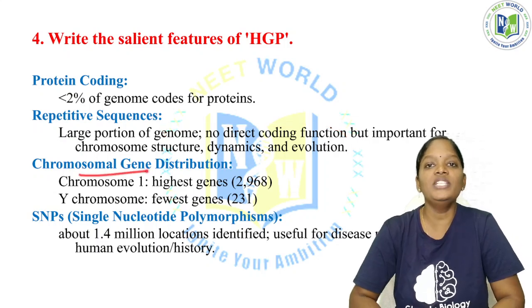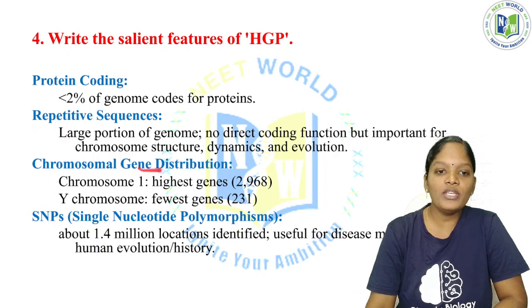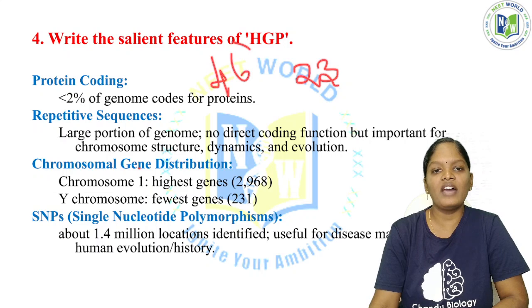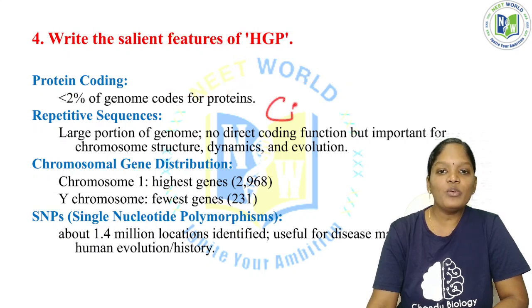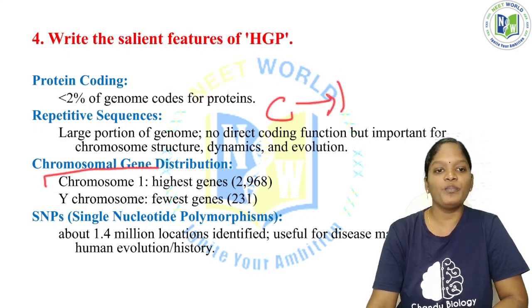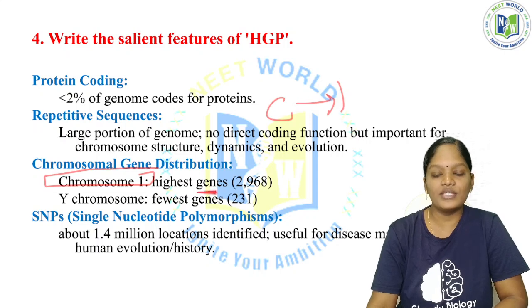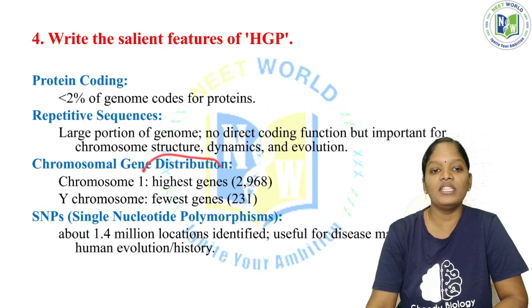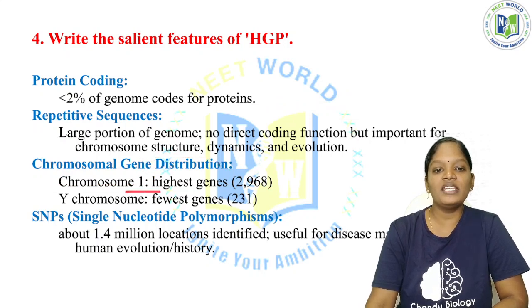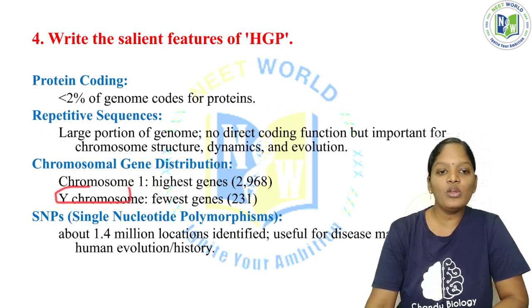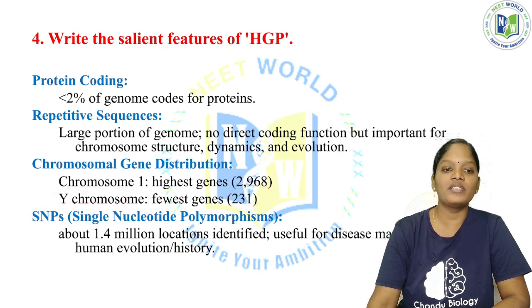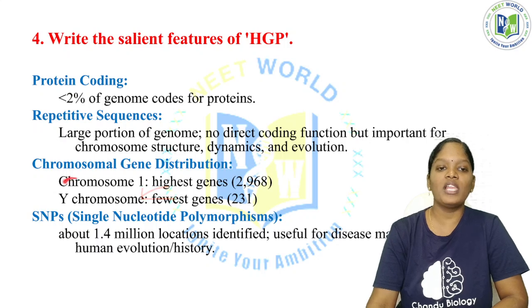Now, chromosomal gene distribution. We have 23 pairs of chromosomes, so we can say we have 46 chromosomes. Chromosome 1 is the largest chromosome in size. Why? Because 2968 genes are present in chromosome 1, so it is considered the highest. And the Y chromosome has the fewest genes, only 231 genes. So the largest chromosome is 1 and the smallest is the Y chromosome.